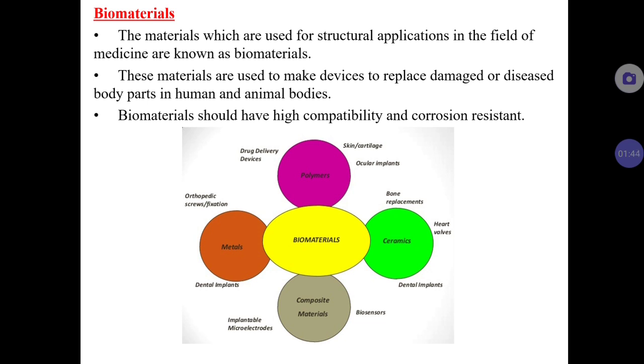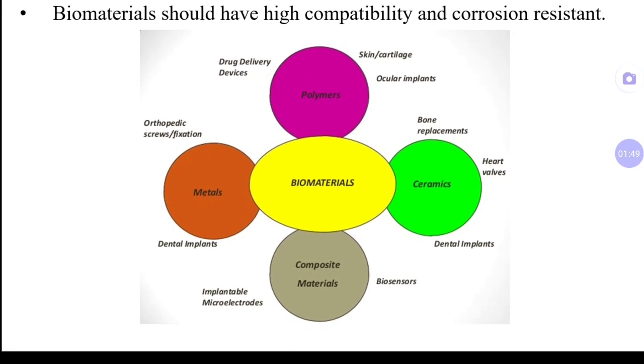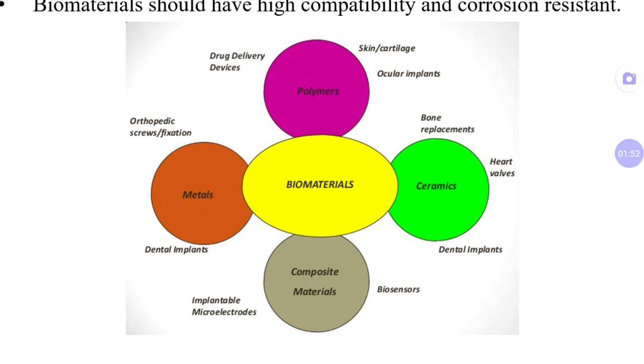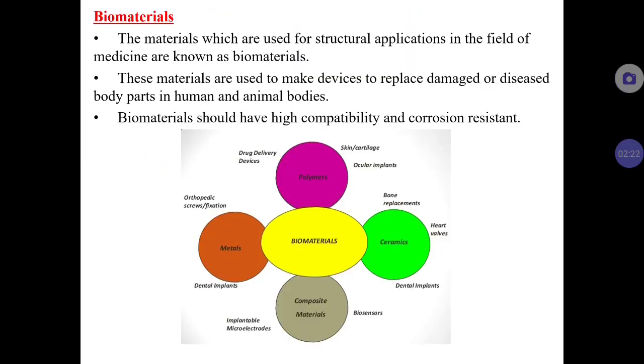The biomaterials can be classified based on the material which can be used. For example, the broad classification of biomaterials is polymer biomaterials, metals, ceramics, or even certain composites. Generally composite means a combination of two or more materials, we say that as a composite material. Even certain composites can be used as biomaterial. So we will see elaborately about the different types of biomaterials.